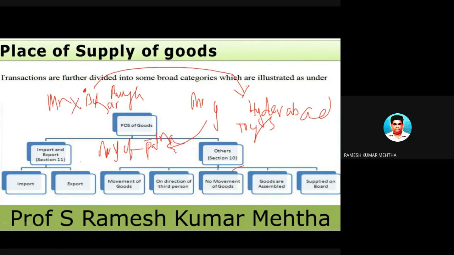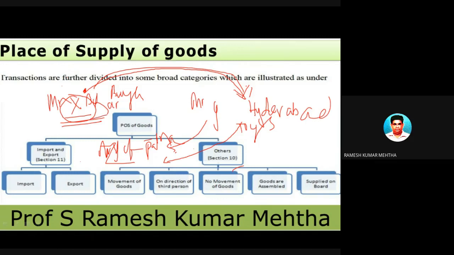So it is on the direction of the third person, that is, X. This person is giving an order to Mr. Y of Hyderabad, the manufacturer of toys, to supply goods to Mr. Z of Patna. Now it is a confusing state.